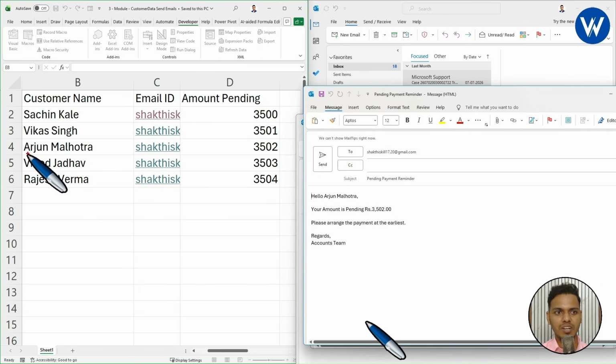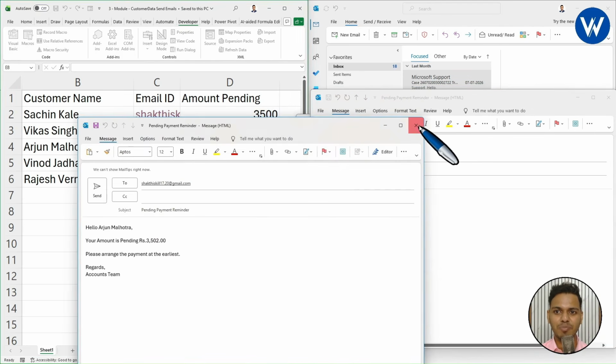What is the message? Arjun Malhotra. "Hello, Arjun Malhotra. Your amount is pending 3,502. Please arrange the payment at the earliest. Regards, Accounts Team." It is completely amazing, right? So just by writing the VBA code, for each customer you will get a preview like this.